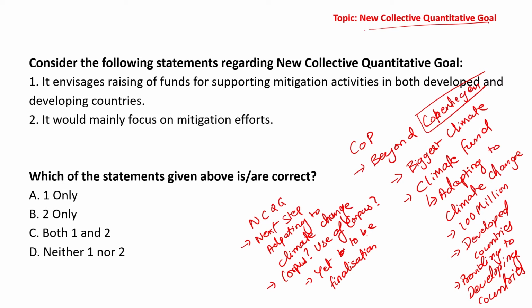What is though fixed is it will focus, as I was telling you, on adaptation towards climate change, and second thing, it will be used for the purpose of supporting mitigation activities in developing countries. So focus again is developing countries. All right. Will there be contribution from developing countries or not? That is still under negotiation.